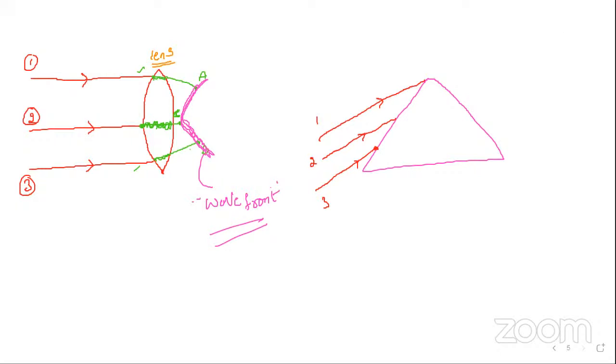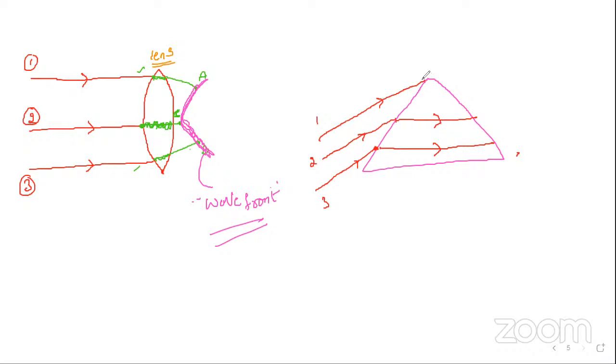After the third ray is incident on that, it should undergo what? Refraction. In that refraction it has to travel a larger distance, right? Then the second one a little bit less distance.